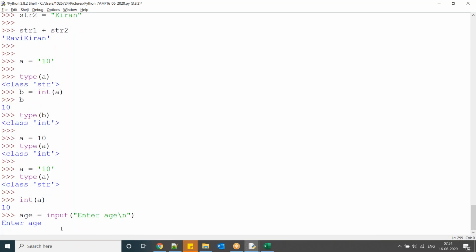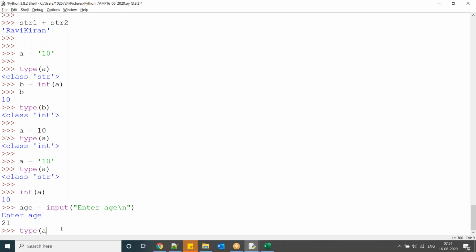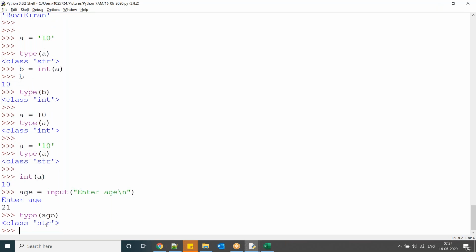Okay, now I am entering a value 21. Now type of age, which is a string data type. So here what you have to understand is the input function is always going to take the value as a string data type. Then why didn't it print \n? Madam, this slash n will print a new line.